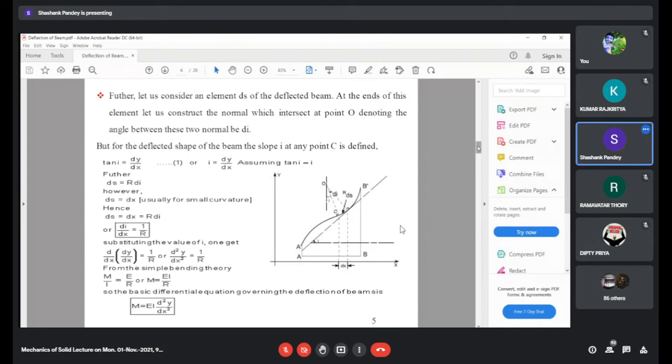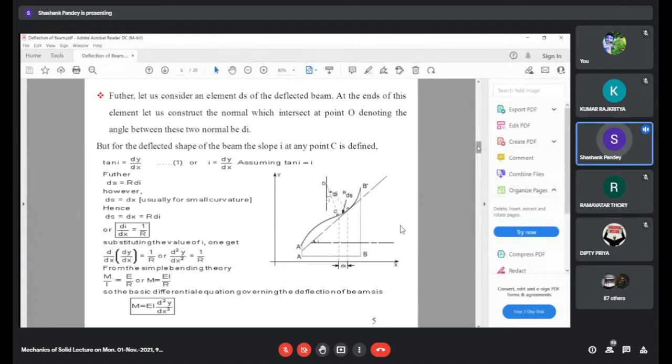So we can write dx as r into di, and on rearranging, di by dx is equal to 1 by r.